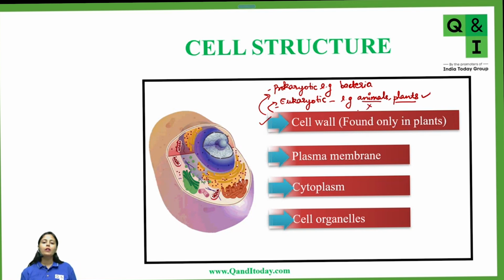So cell wall is not a definite feature of the cell. It might be present or it might not be present. But in most of the cells, you find these structures: plasma membrane, cytoplasm, cell organelles, and also nucleus.